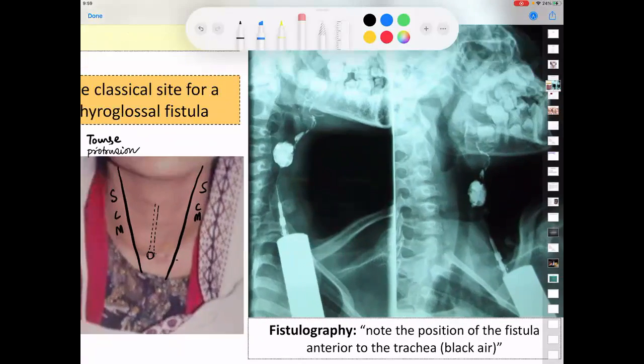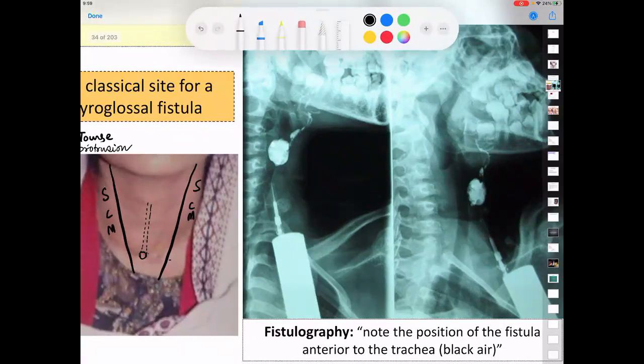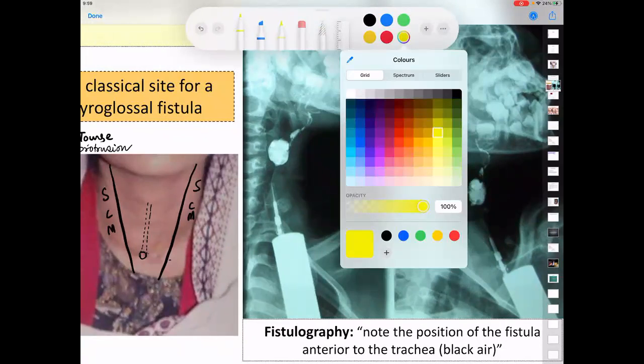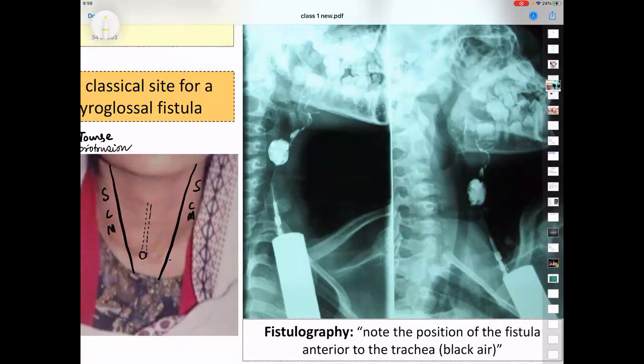See this investigation. I will take out the picture. Now, this is a beautiful picture which tells you what this cyst is and how it is understood. Can you see the cyst in this picture? Right. Very good. Can you see the opening of the fistula? Okay. Can you see the tract of the fistula?